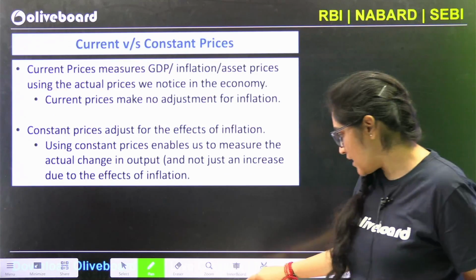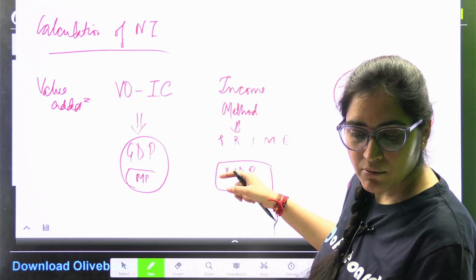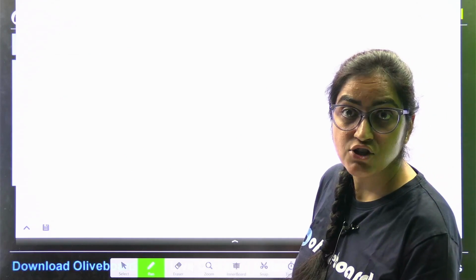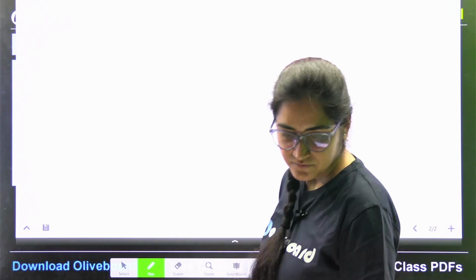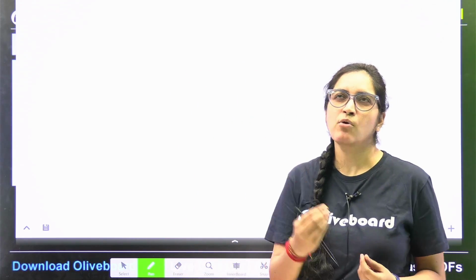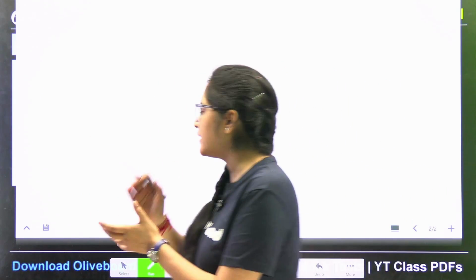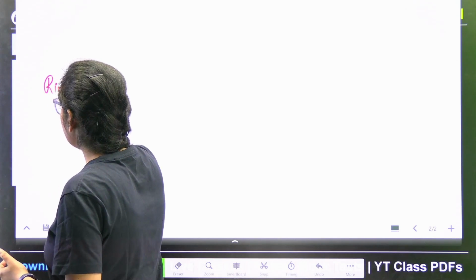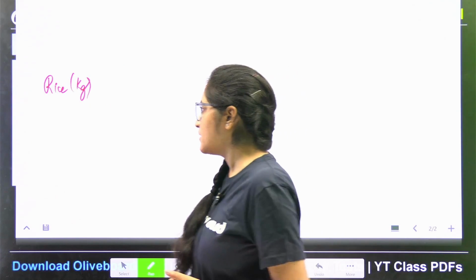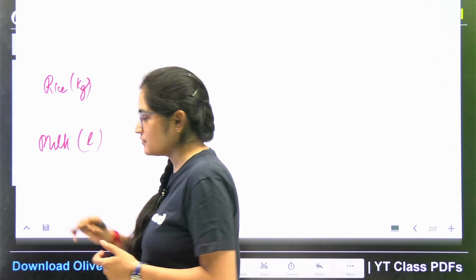before moving into this, I want to see one thing: whenever we are talking about all these things, we also must see how we calculate our GDP. So let's take an example first. Let's say I just wanted to see how the economy is performing. So what I did was, I took rice. Rice we get in kgs, I hope that's clear, right? Then I took milk. Milk I get in liters.